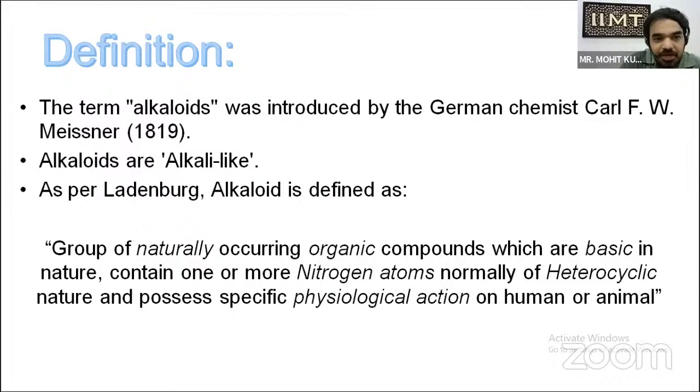Then Leidenberg gave the proper definition of alkaloids. He said that alkaloids are a group of naturally occurring organic compounds which are basic in nature, contain one or more nitrogen atoms, normally of heterocyclic nature, and possess specific physiological action on humans or animals. From this definition, we can conclude that alkaloids are organic compounds which contain one or more nitrogen atoms in a heterocyclic ring, and they have a physiological effect on humans or animals.